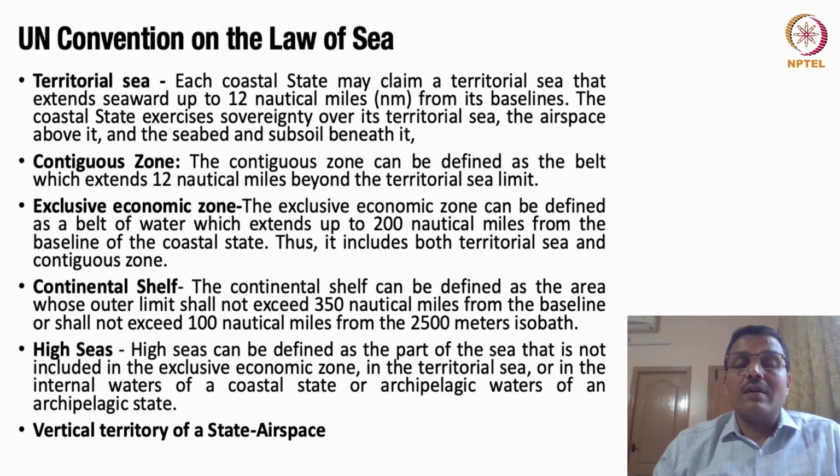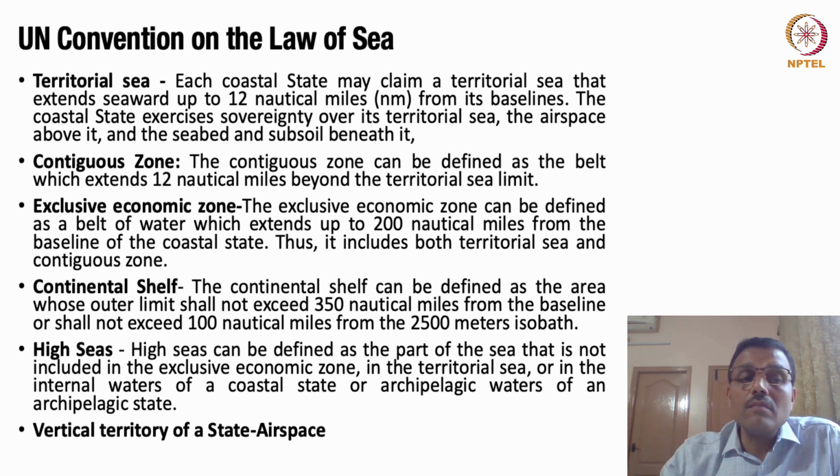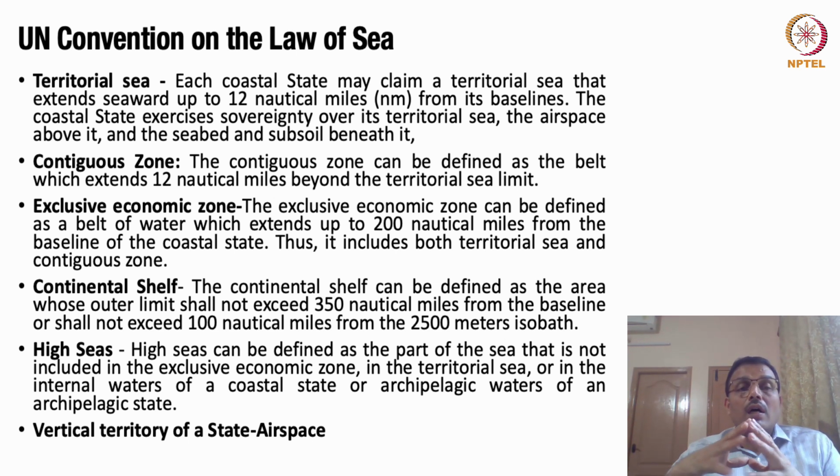The next term is called the contiguous zone. The contiguous zone can be defined as a kind of belt which extends 12 nautical miles from the territorial sea. Please note it, not 12 nautical miles from the baseline. So this is an additional 12 nautical miles. So 12 nautical miles is the territorial sea. The contiguous zone is 12 nautical miles beyond the territorial sea.